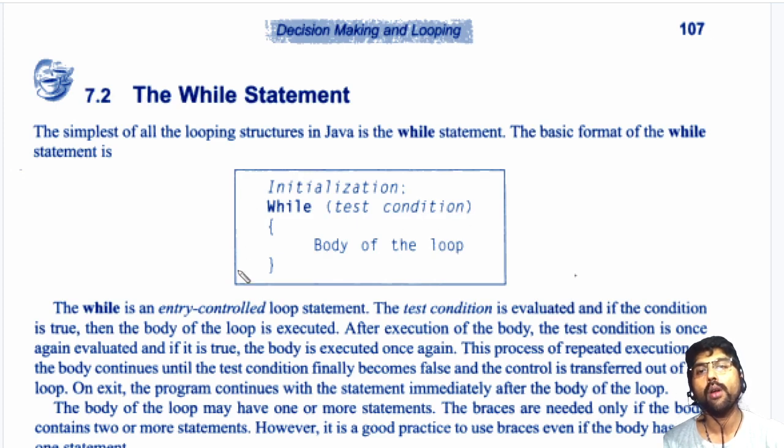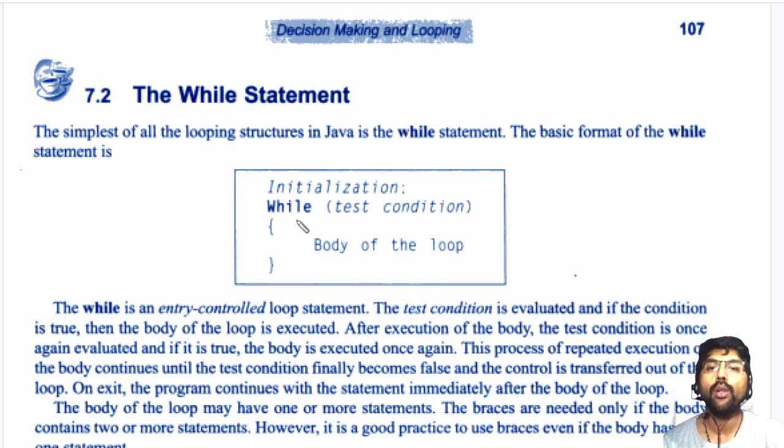Now this is the general form of our while loop. We do some initialization of the value here, and we have a conditional check here. The while loop contains a conditional check. If this condition is true, then the body of the loop will be executed, and then the test condition is checked again. After every execution of the body of the loop, this test condition will be checked. If it is true, then again it will run. This process continues until the test condition is false.